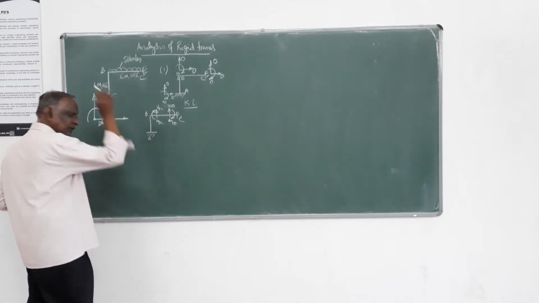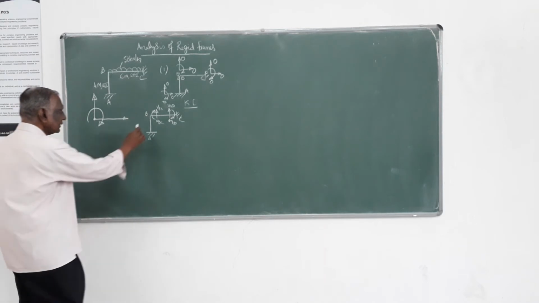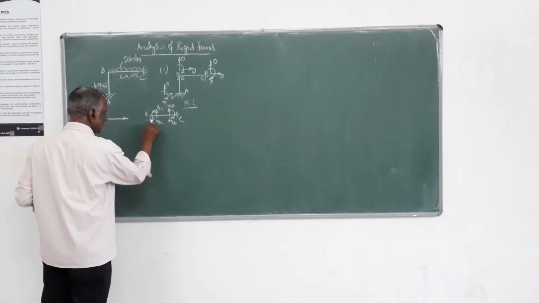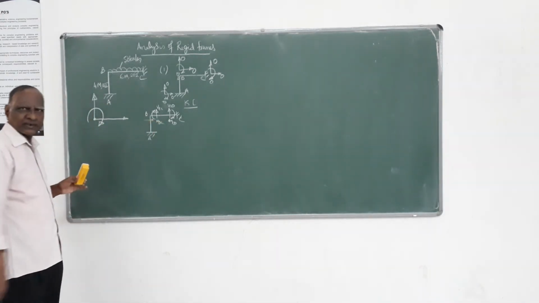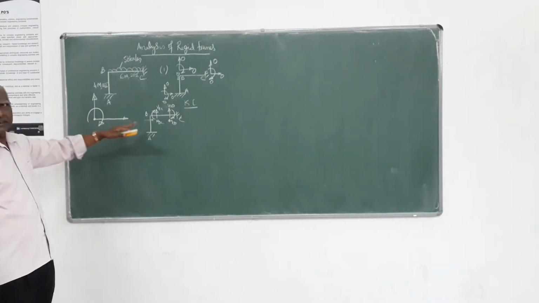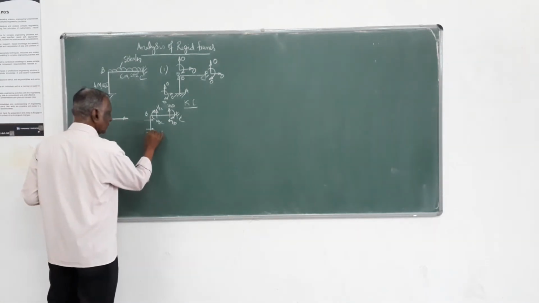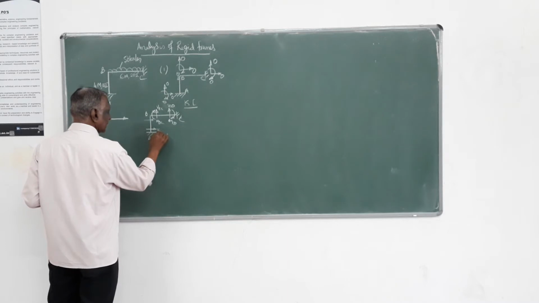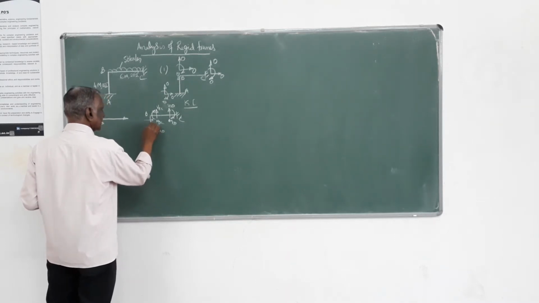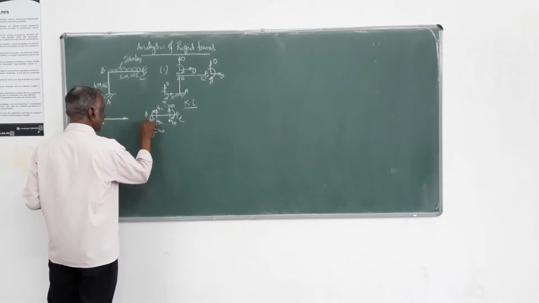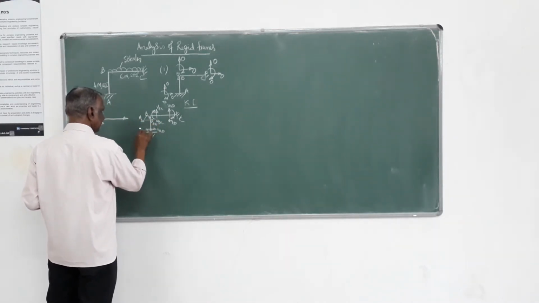Now coming to this column member, shear force has to be like this, because it has to be in the positive direction of that translation. This is the shear force, this is VAB, this is VBA, and this is MBA, and this is MAB.